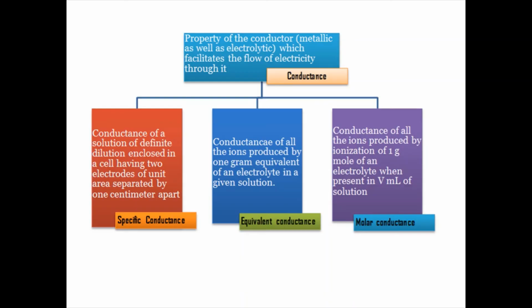Say your classroom volume is fixed. How many ions are there? Say for example your classroom strength is 30 students. 30 ions will move around. So such conductance is exactly known as specific conductance. It is denoted by the letter kappa.